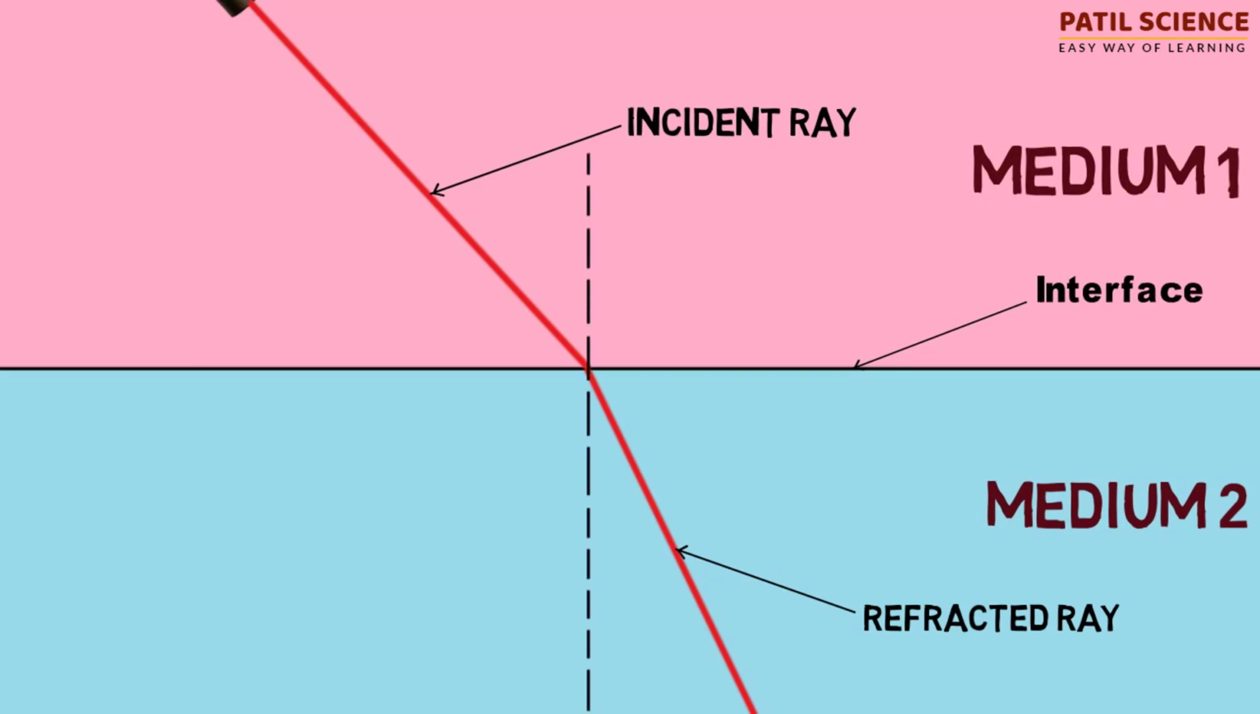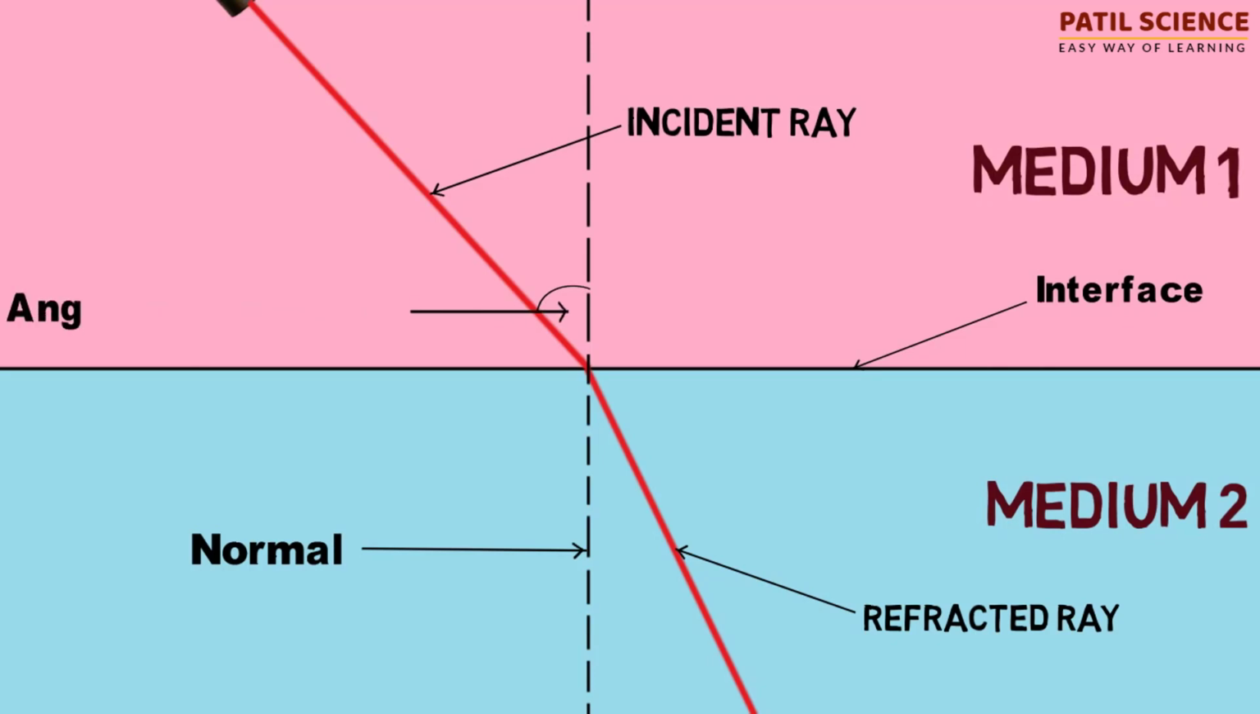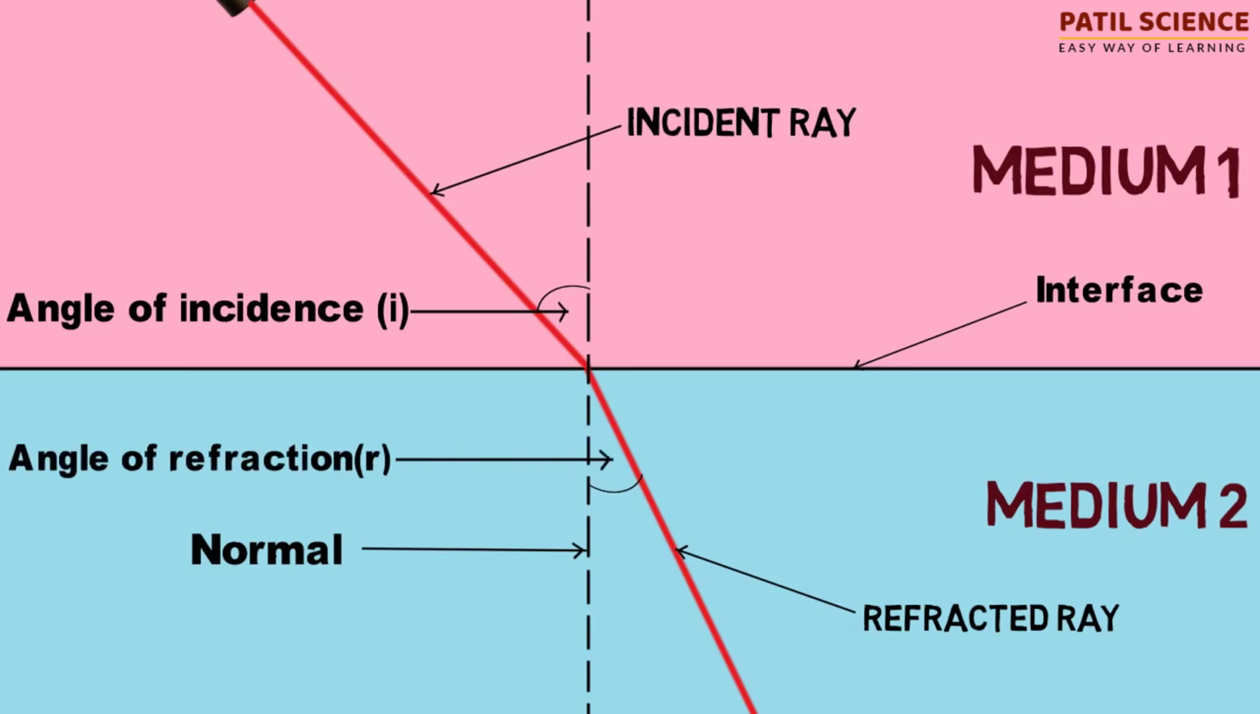The line drawn perpendicular to the interface at the point through which light is passing is called the normal. The angle between the incident ray and the normal is called the angle of incidence, I. The angle between the refracted ray and the normal is called the angle of refraction, R.